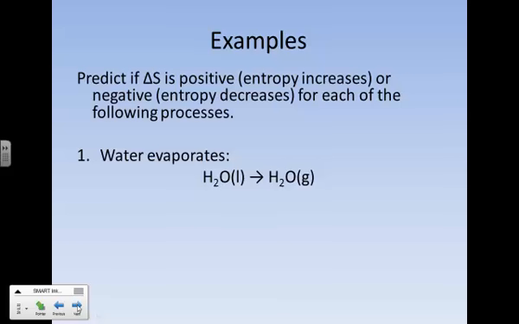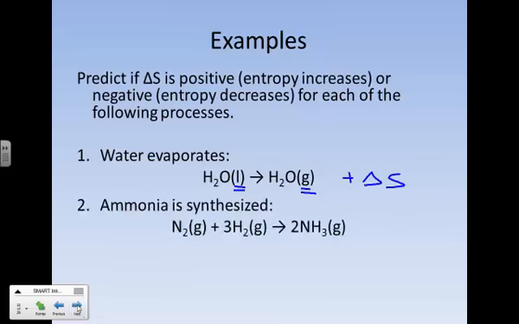Okay. Hopefully you chose a positive entropy change for this process. The reason being because we're going from liquids, which have a relatively low entropy, to gases, which are going crazy with entropy. And so here we're going to have a positive entropy change as the water gets more and more disordered and more spread out too.